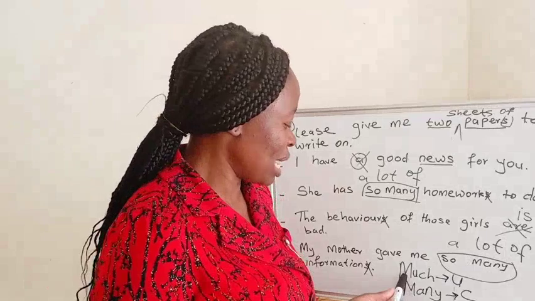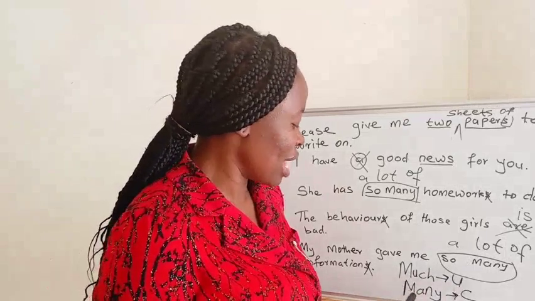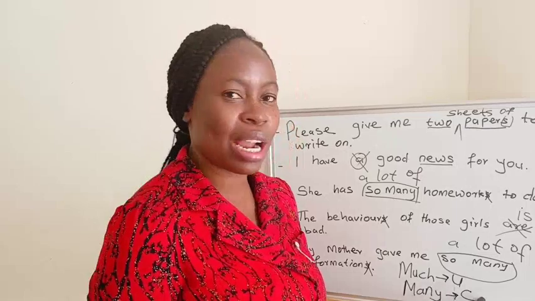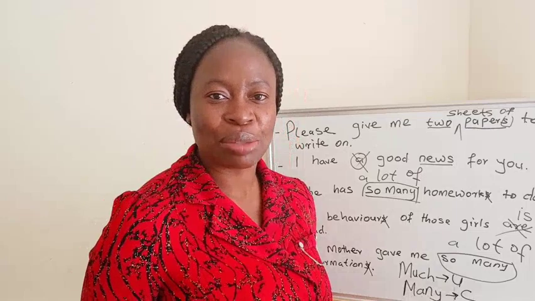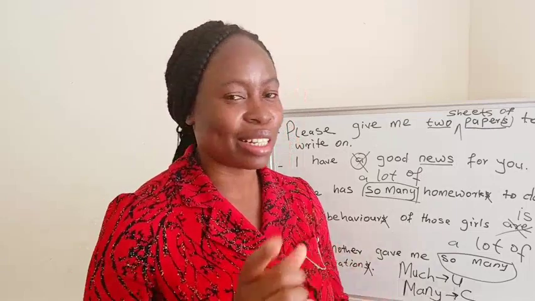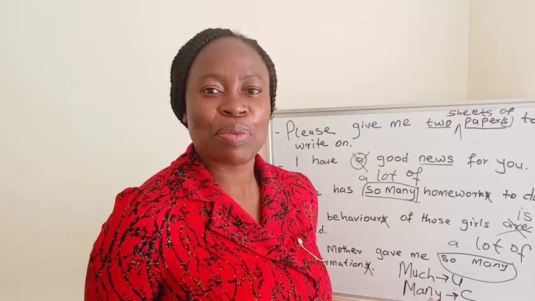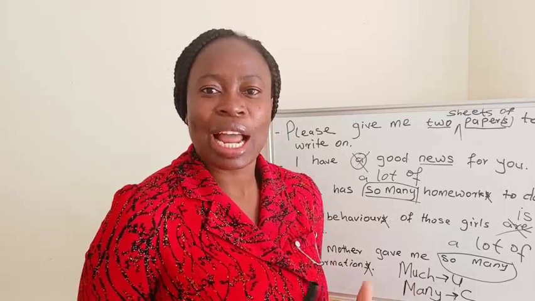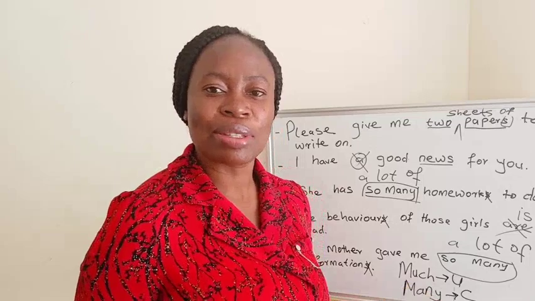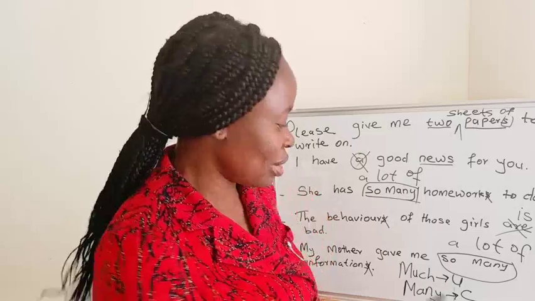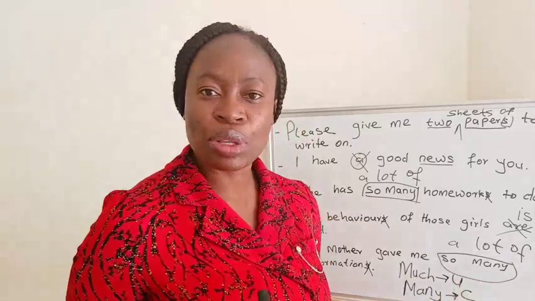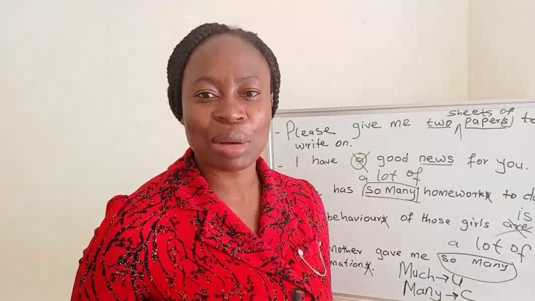We use much before uncountable nouns and many before countable nouns. That's why we can say, I don't have much money, not many money. No. Many people came here today. We can count people. That's why we can use many before people. However, we can use a lot of for both countable and uncountable nouns.